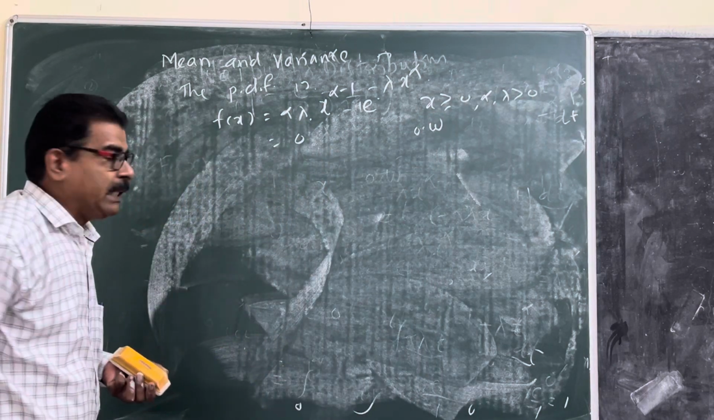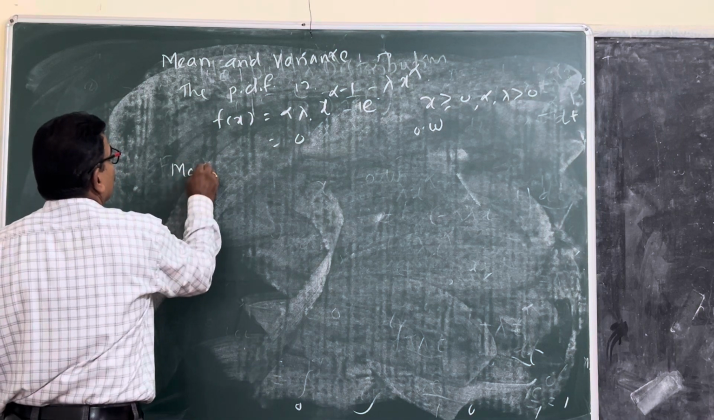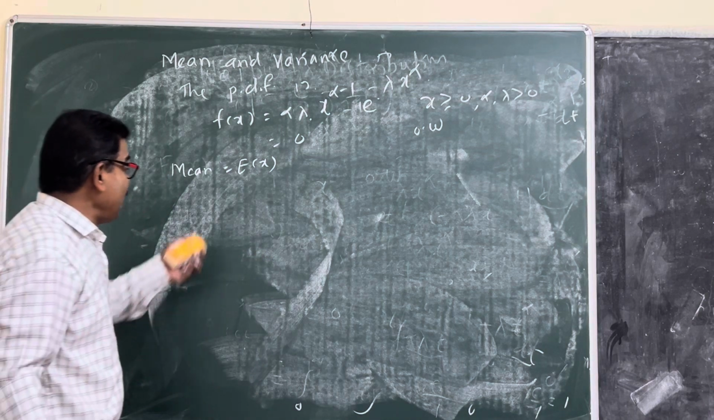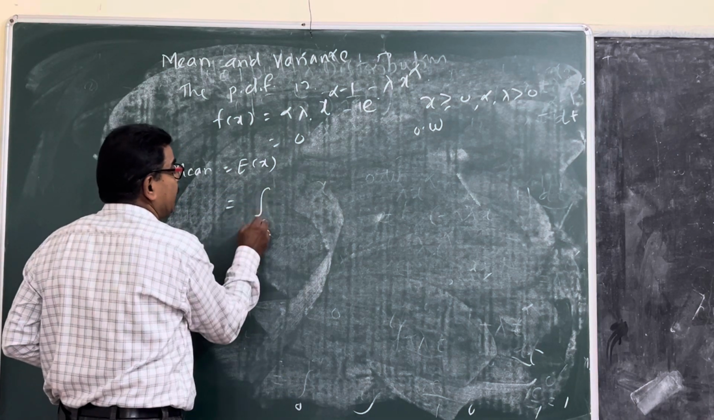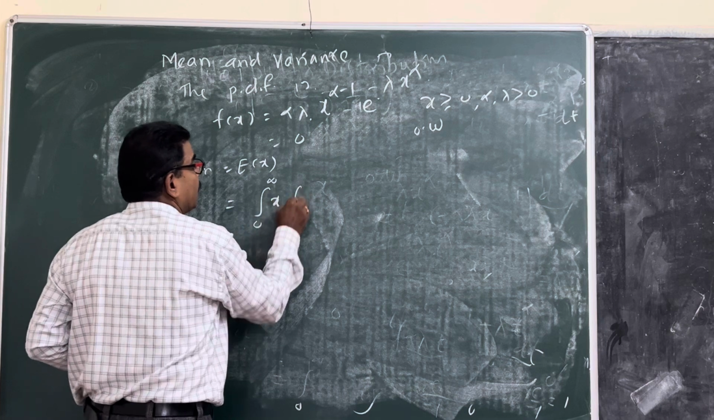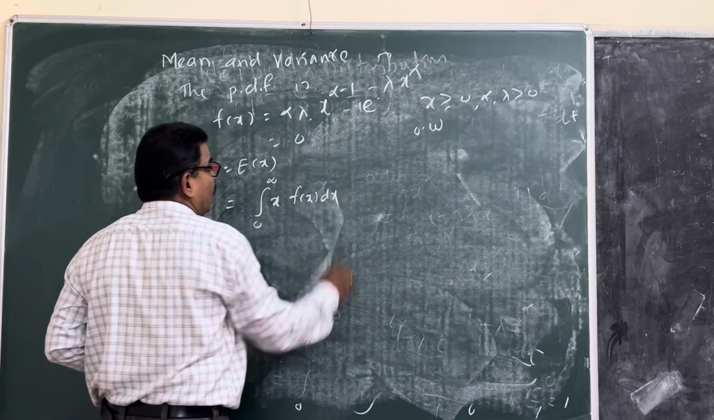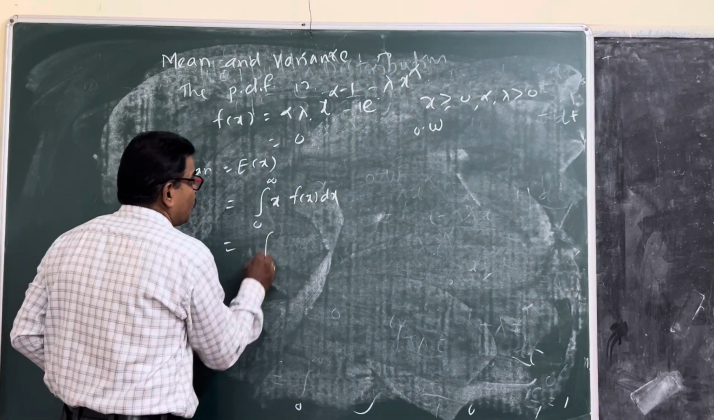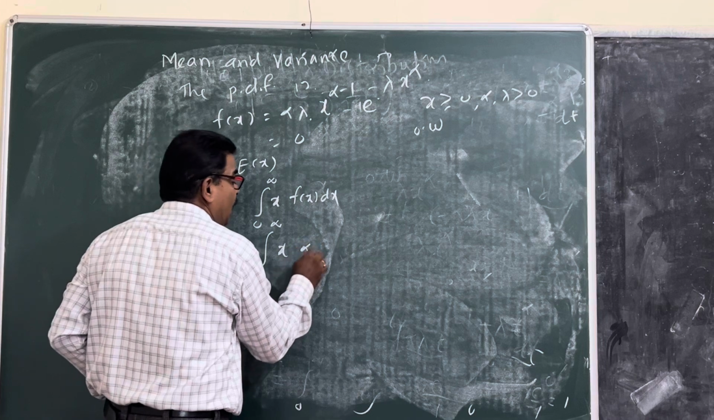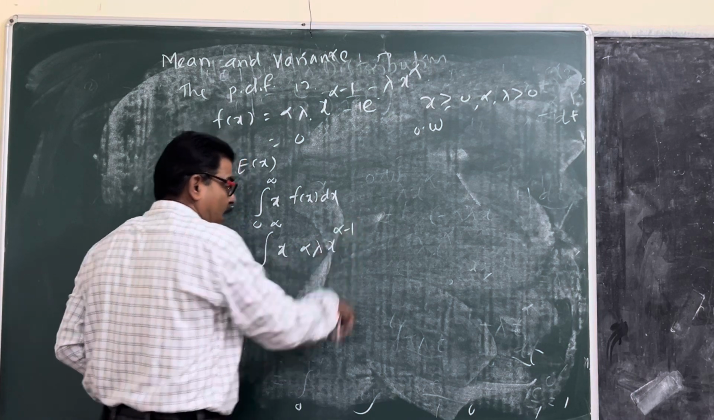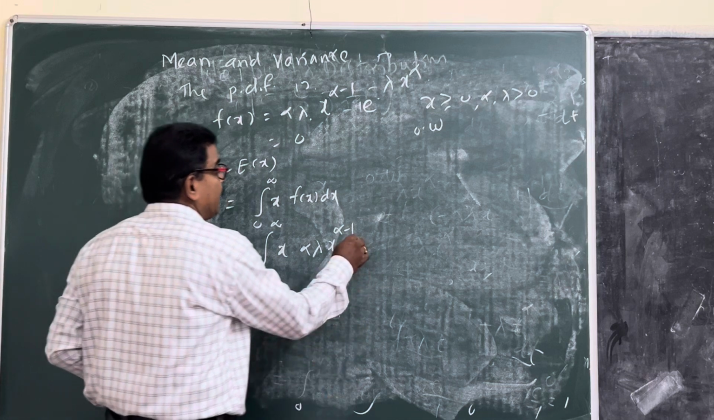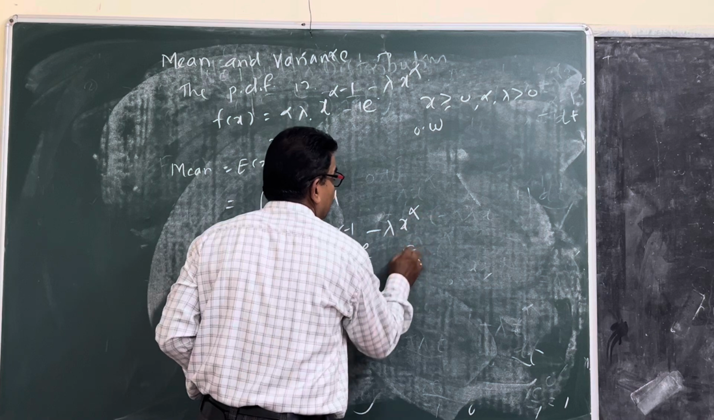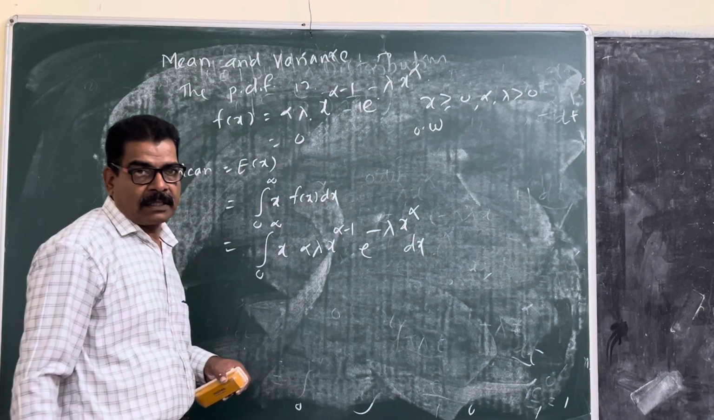What is the definition of mean? Mean is equal to the expected value of x. How do we find the expected value of x? By definition, it is the integral from 0 to infinity of x f of x dx. What is f of x? F of x is this. Substituting, that is the integral from 0 to infinity of x alpha lambda x raised to alpha minus 1 e raised to minus lambda x raised to alpha with respect to dx.